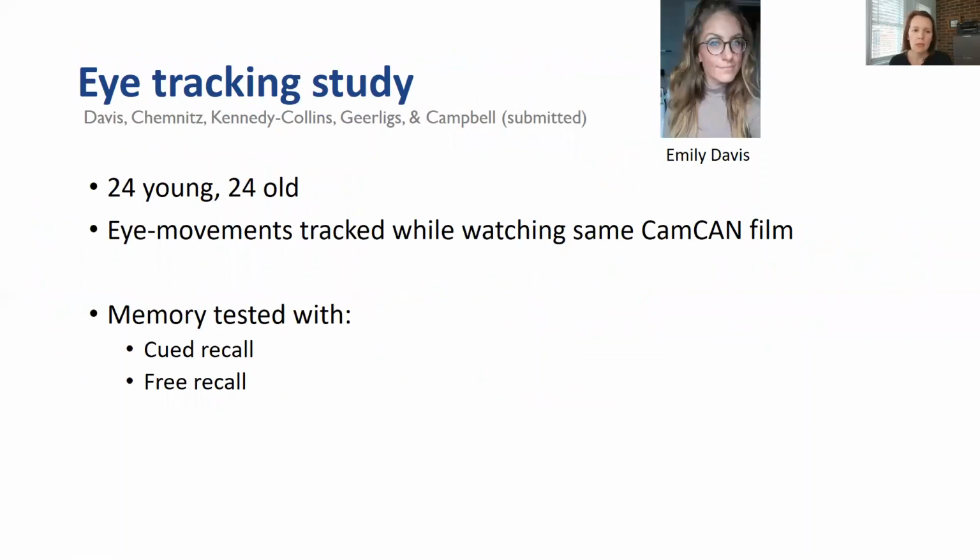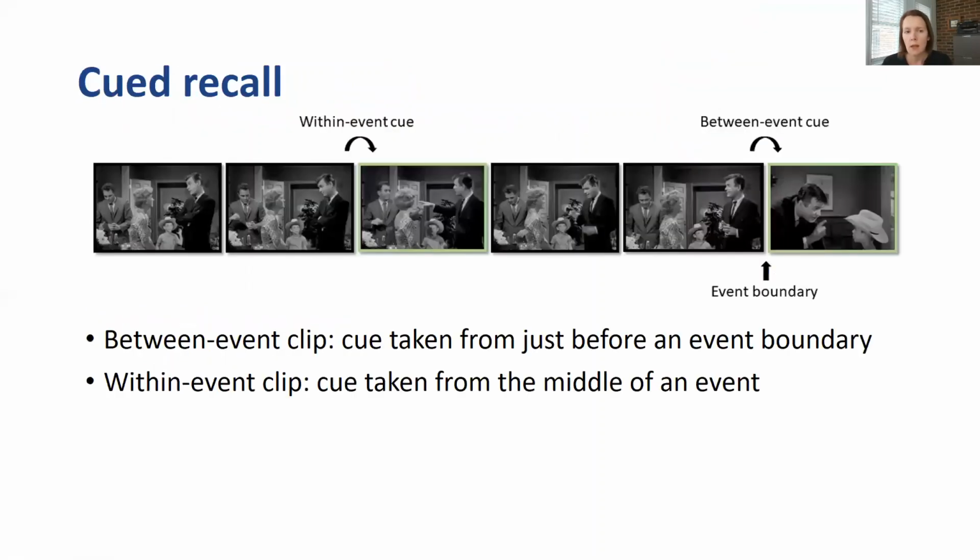So this new study was an eye tracking study. We tested 24 young and 24 older adults while they watched the same movie from the CAMCAN study. And this was followed up by two different memory tests. First, a cued recall test, and then a free recall test. And the cued recall is the most important in this case because we included two different types of clips that were the cues for the cued recall.